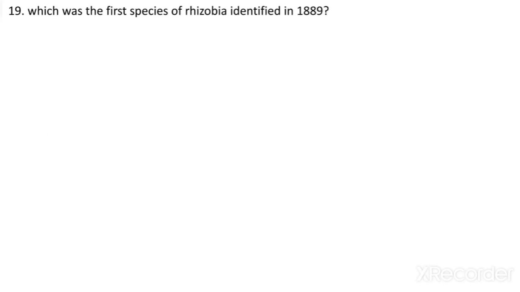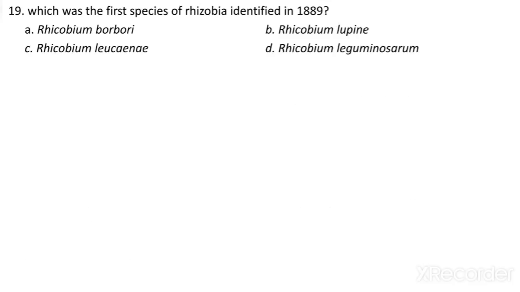Which was the first species of rhizobia identified in 1889? Rhizobium bobori, Rhizobium lupini, Rhizobium leucaenae, or Rhizobium leguminosarum. So Rhizobium leguminosarum, that is option D, is the correct option, and that was the first species of rhizobia identified in 1889.